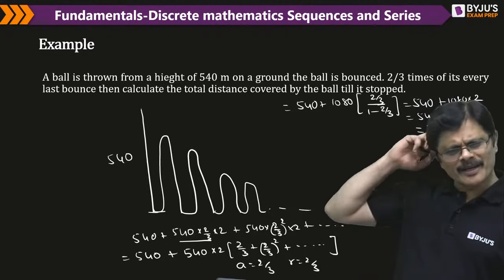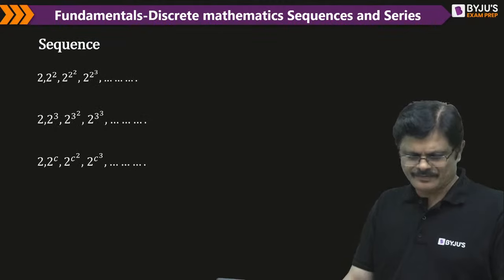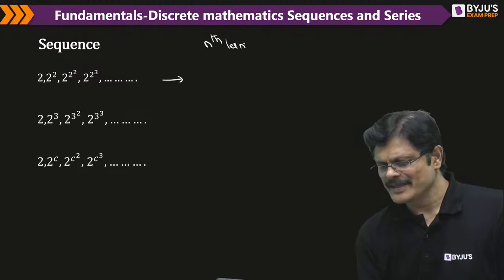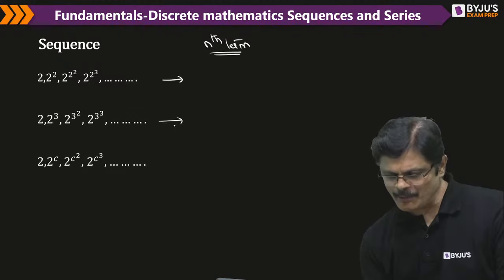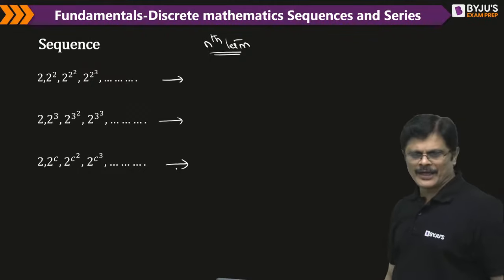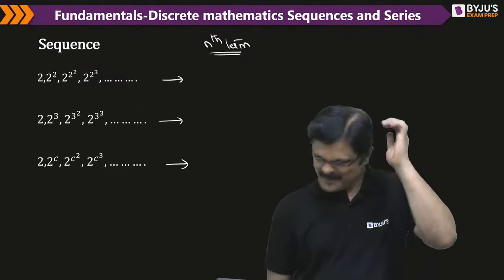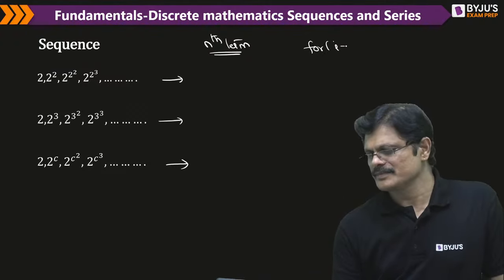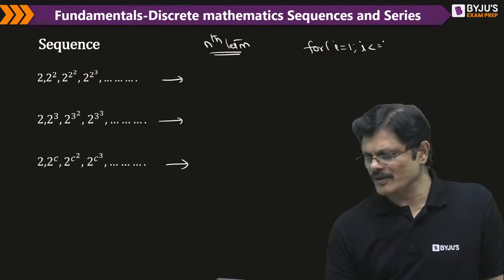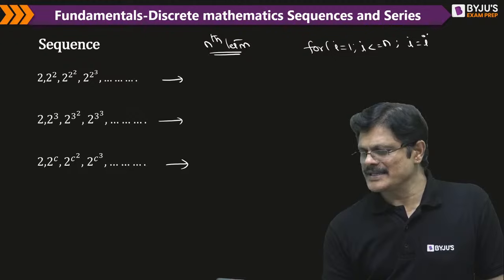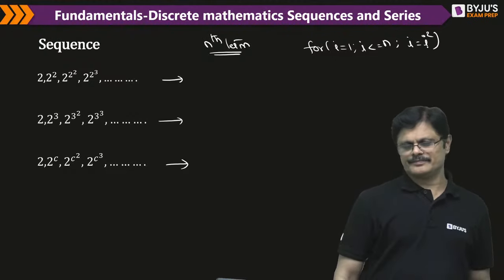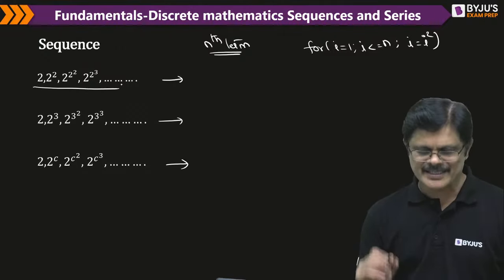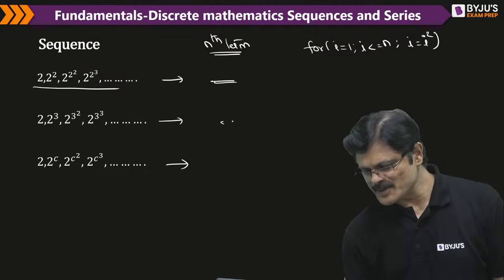I think it is a common problem in your aptitude. I want the nth term of this sequence, my dear friends. I want the nth term of this particular sequence. For i less than or equal to n, i is equal to i square. This is the loop for which this is the sequence generated, and I want the nth term of this particular sequence.